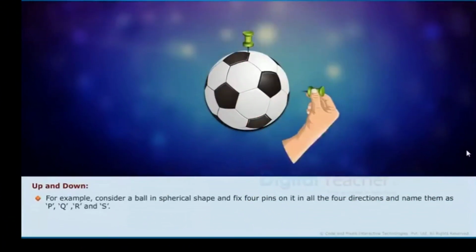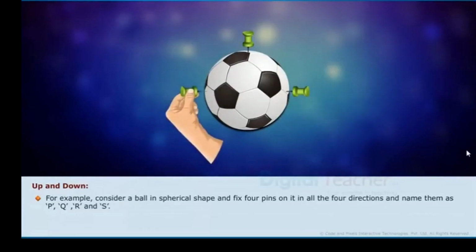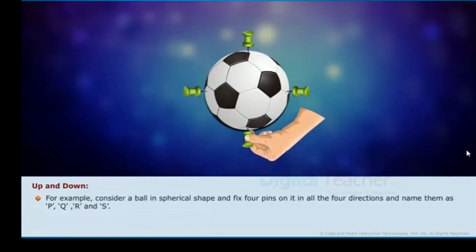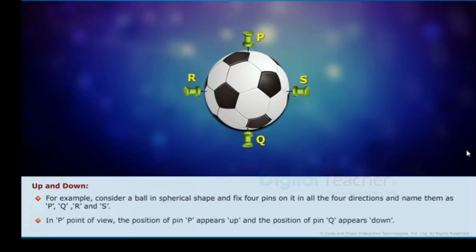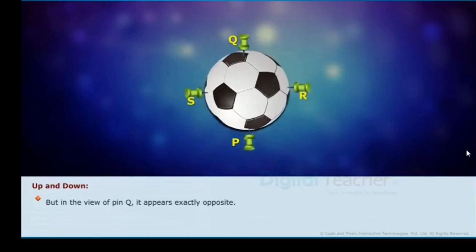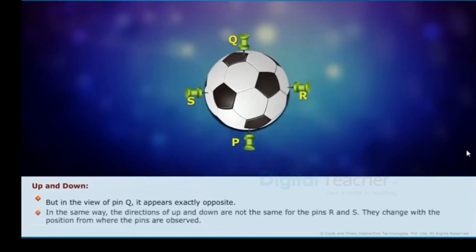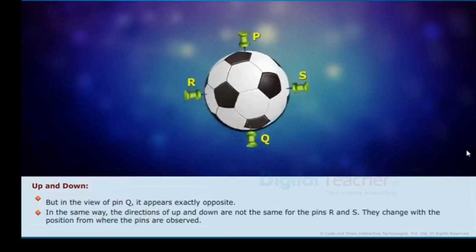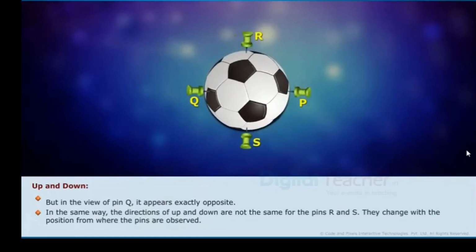For example, consider a ball of spherical shape and fix 4 pins on it in all 4 directions and name them P, Q, R, S. From the point of view of pin P, the position of pin P appears up and the position of pin Q appears down. But in the view of pin Q, it appears exactly opposite. In the same way, the directions of up and down are not the same for the pins R and S. They change with the position from where the pins are observed.